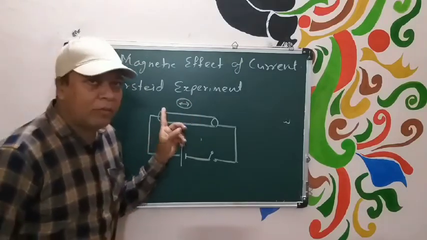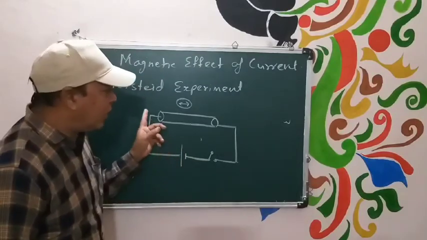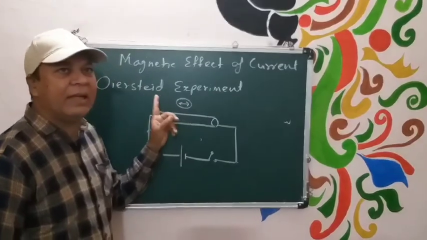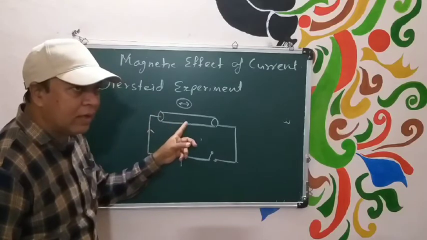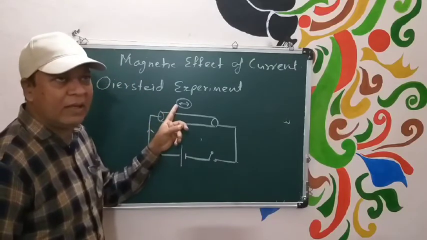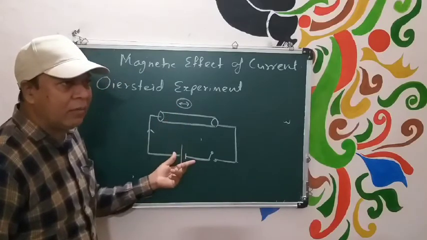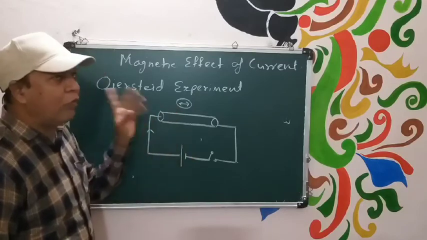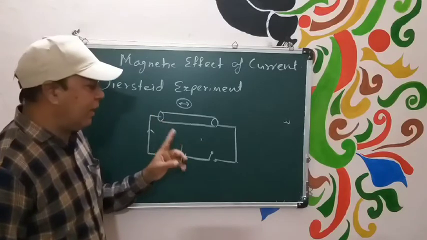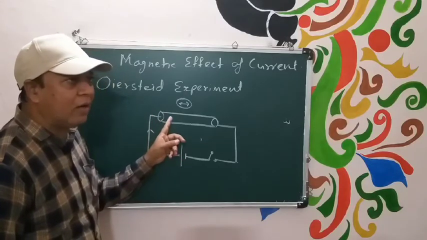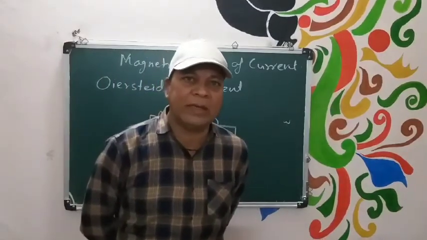So, what you have observed? When current is flown through this conductor, you will observe certain deflection in the magnetic needle. Suppose if you interchange the terminal of the battery or cell, the deflection will also be reversed. So in both conditions, you can observe that whenever there is flow of current through any conductor, one magnetic field is also associated with it.